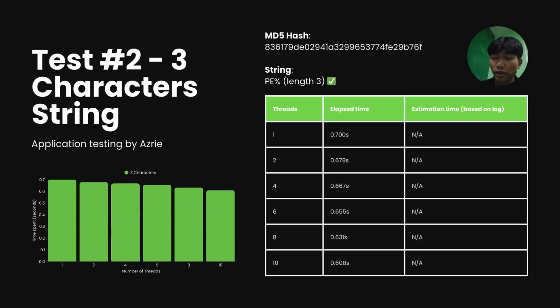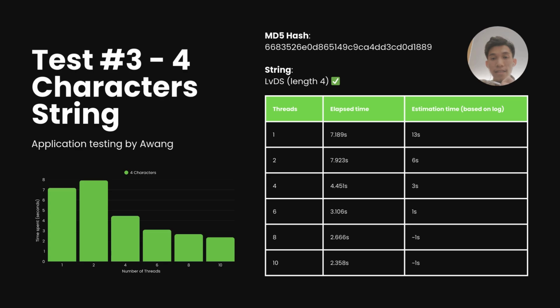For test 2 to 3 character strings, which is tested by me, Azri, it is found that the graph is steadily decreasing, where the higher the number of threads, the faster the hash is solved. The 3-character string that was found was PE and a percentage symbol, and the estimation time is not applicable because it is instantly cracked. Now I'm going to elaborate about the testing towards 4-character string.